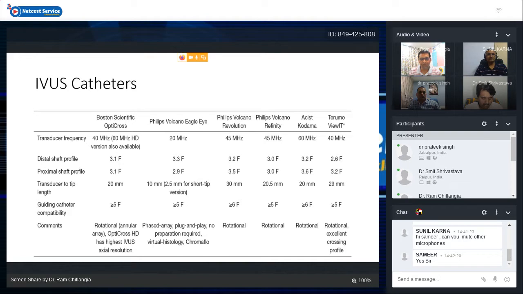Most of these catheters are compatible with a 5 French guiding catheter. And there is also one important thing, the transducer to tip length, which is around 20 millimeter in Boston Scientific catheters, while the Volcano Eagle Eye short tip catheter is around 10 millimeter. So especially while you are assessing some CTO via the side branch, probably short tip catheters are of more use as compared to long tip catheters. But still, most of these catheters do justice to the imaging in day-to-day practice.